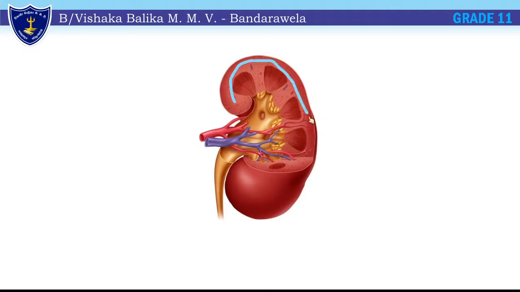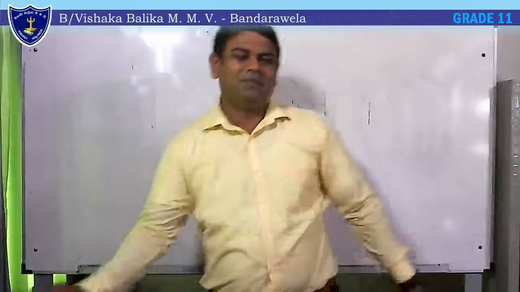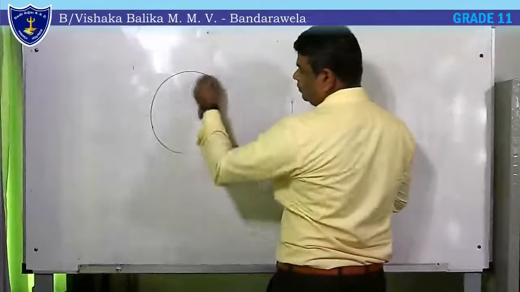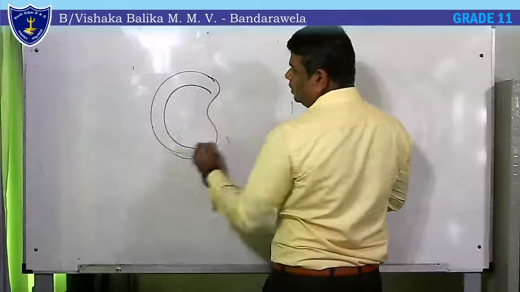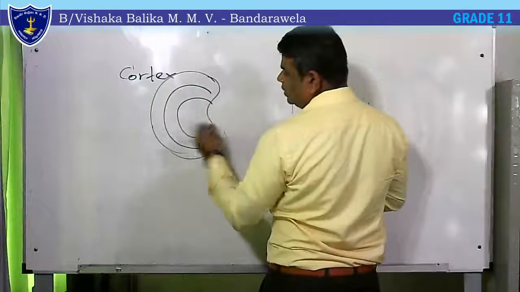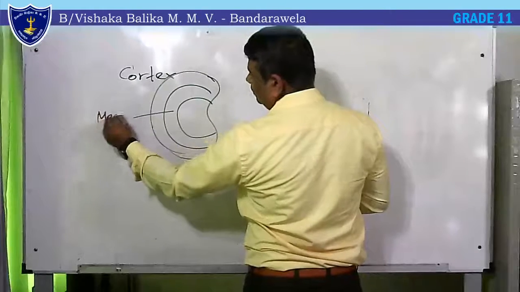Then this zone is the cortex, and this is the medulla zone. This is the renal pelvis, and the urine flows out through the ureter. Okay, parts of a kidney. Outer zone, cortex. Inner zone, medulla.